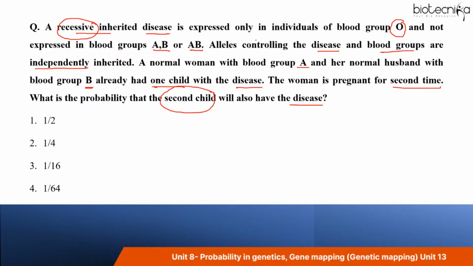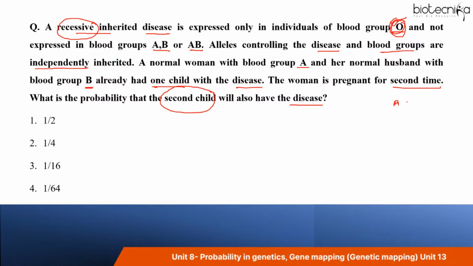But the condition given here is that the disease is expressed only in individuals having blood group O. So two things are there: one is the disease, another is blood group. And blood group O, you know, an individual will have blood group O only when it has an allele lacking A or B antigen, right?